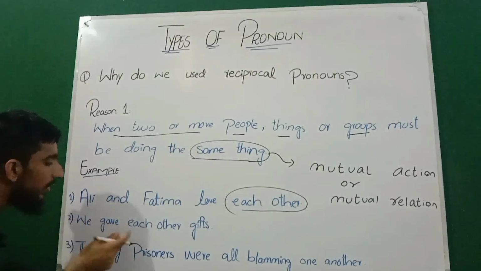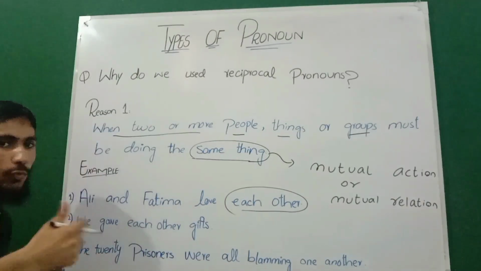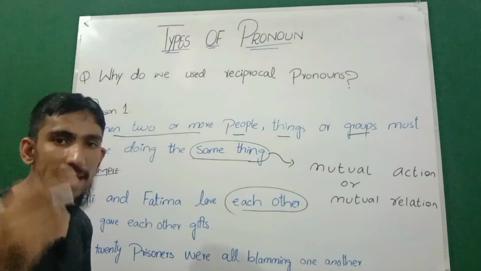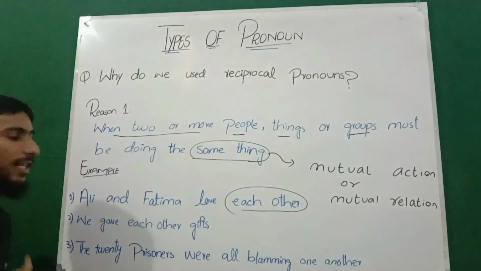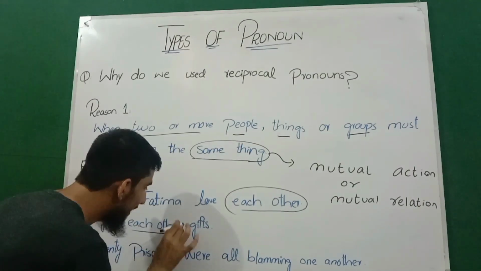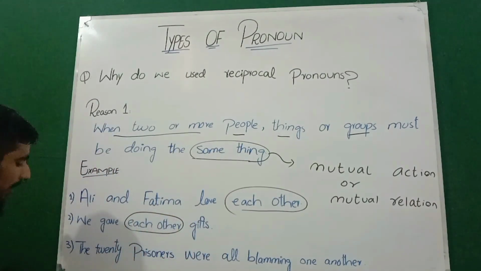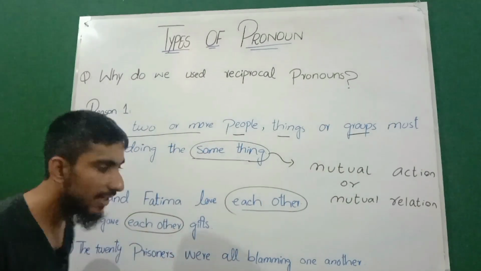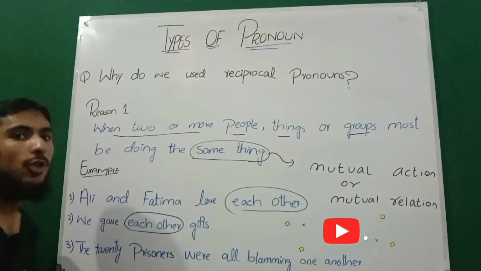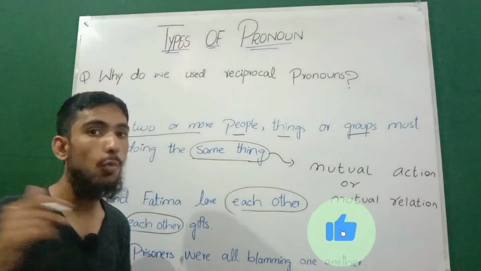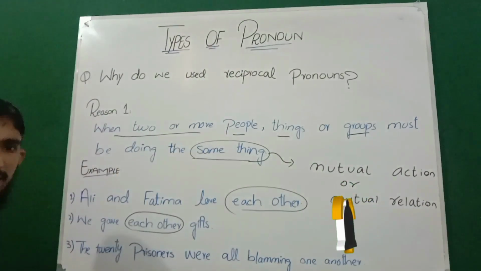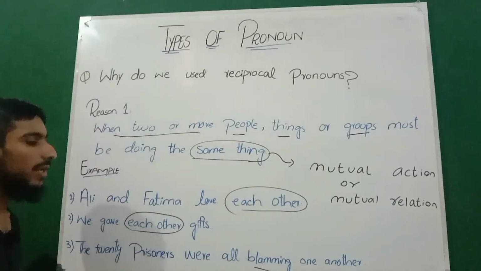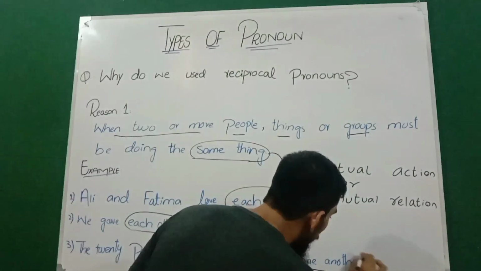Look at the second example: We gave each other gifts. So we exchanged gifts with each other. That's why, since we are doing the same thing, we are doing a mutual action, we use the reciprocal pronoun each other. And look at the last example: The 20 prisoners were all blaming one another. Look at the 20 prisoners. All of the prisoners were blaming each other, one another. They are doing the same action. They were blaming. Blaming is the action here. They were blaming one another, that's why we use the reciprocal pronoun one another.